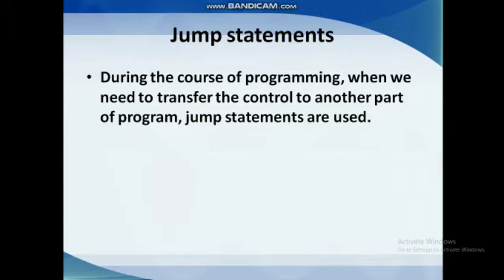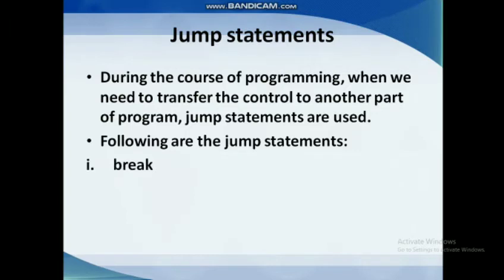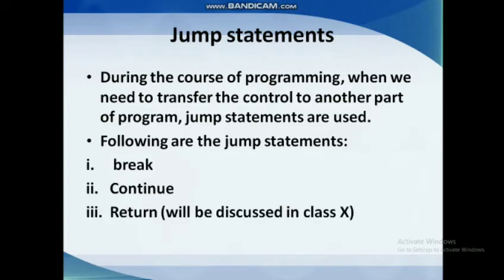And when there are conditional statements like a for loop or an if statement, then that particular block will be executed, and if something has to be skipped, that will be skipped. Again, the flow of the control goes from top to bottom. But if we want to control the program, that means instead of top to bottom, if we want to move the control from one part of the program to another in between the program execution, then we use jump statements. So the following are the jump statements: break, continue, return.